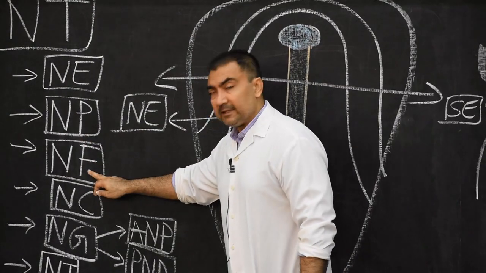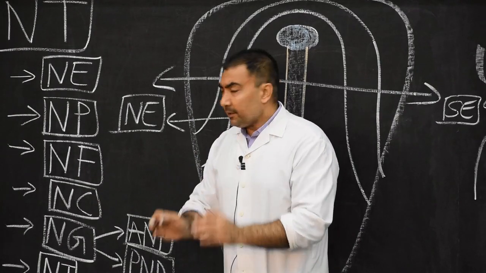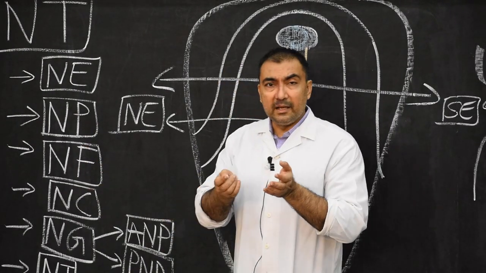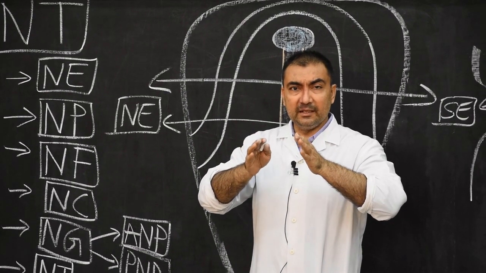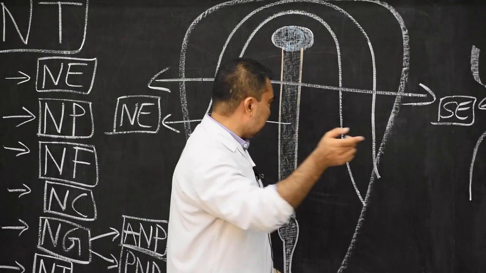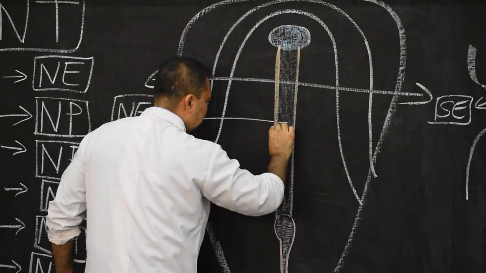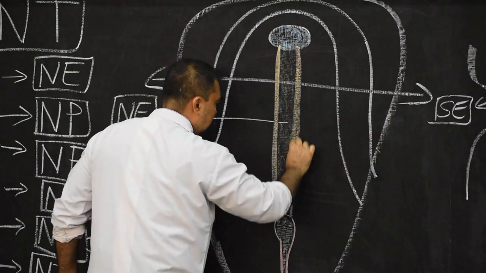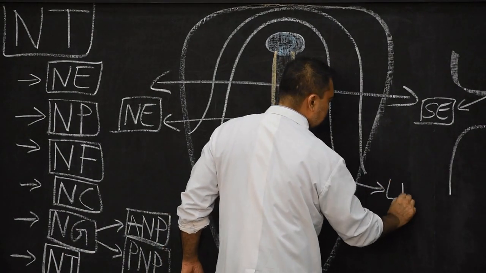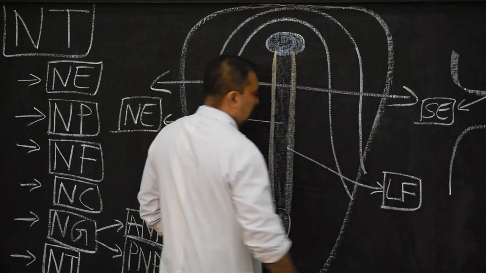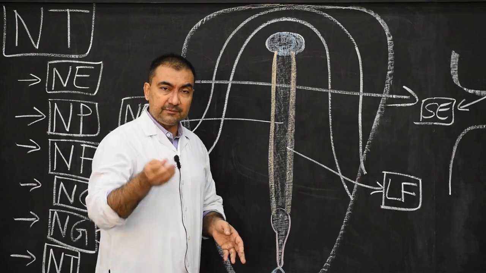Now we come to the third point, neural fold. Lateral margins of the neural plate will be slightly elevated, and therefore they will form neural folds. So here in the same diagram, we can show these two structures, see here, I will darken these two lateral folds. If I darken it, I will mention this as lateral folds. Lateral margins of the neural plate will be elevated above the surface, which will form the neural folds.